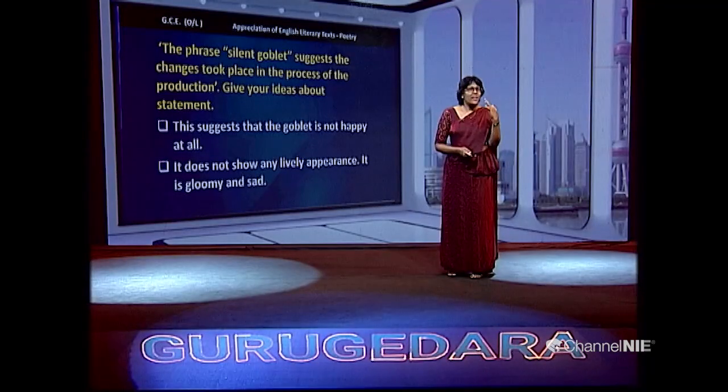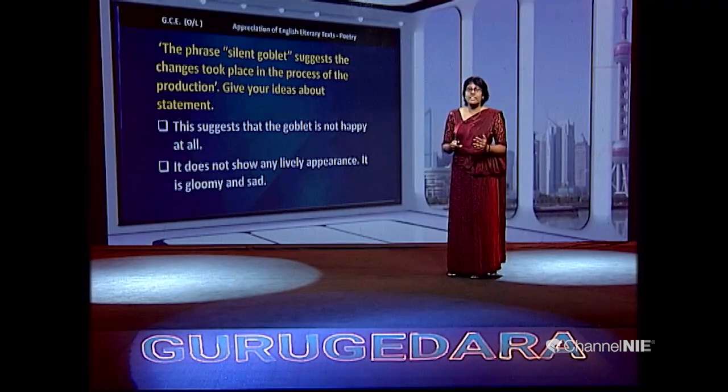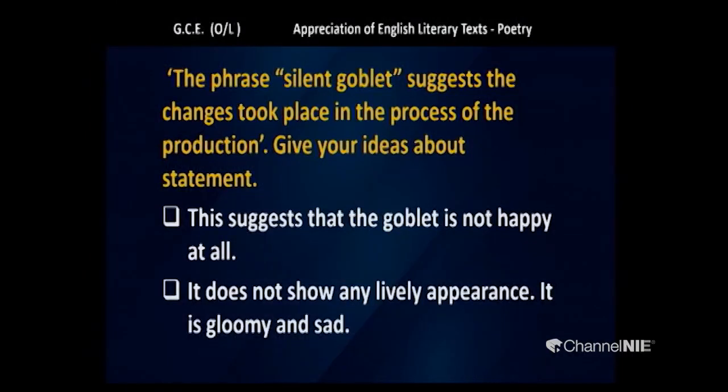How do you confirm your answer? First, the goblet says it wanted to run away. Second, it says it was feeling a vast sorrow. Third, it refers to a nostalgic feeling, friendship with the one flower. And you can further say it does not show any lively appearance. It's gloomy and sad.